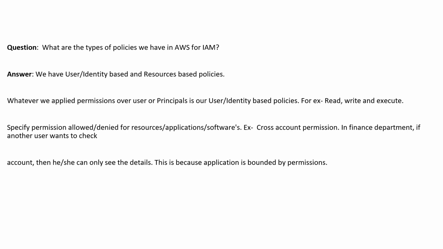Examples are cross account permissions. For example, in a financial department, if another user wants to check the account, he or she can only see the details, because he has no right to edit or execute on the third person's financial account. So in such scenarios, we have cross account permissions. This is because all applications are bound by the permissions.